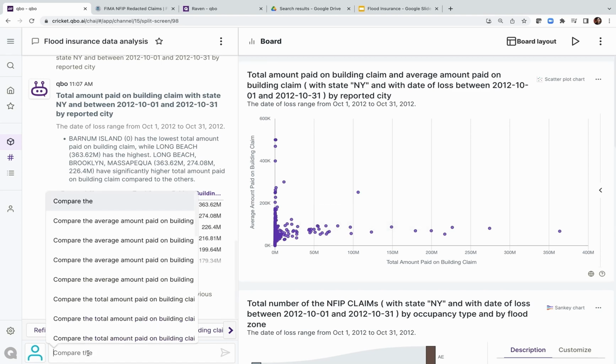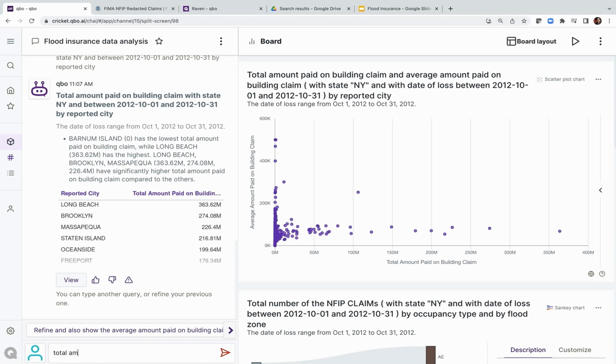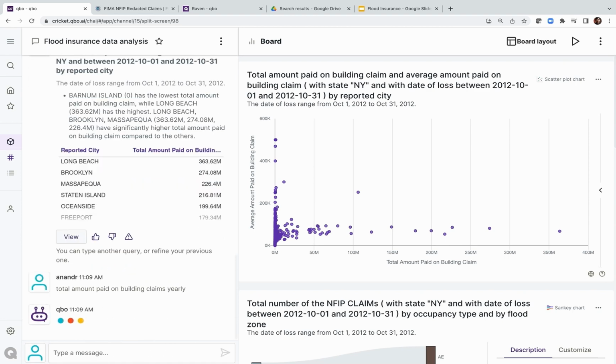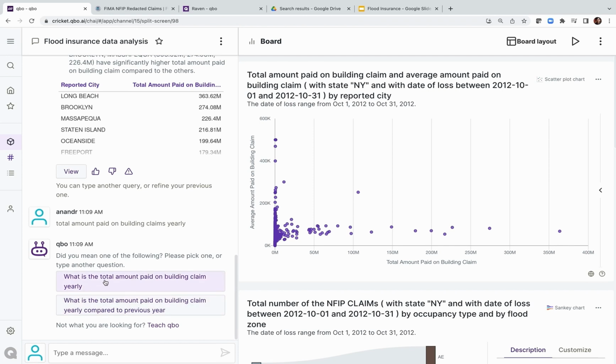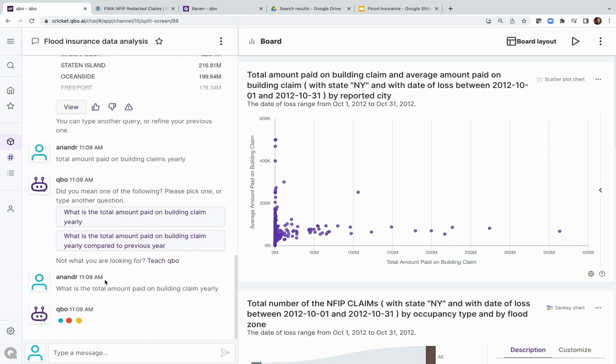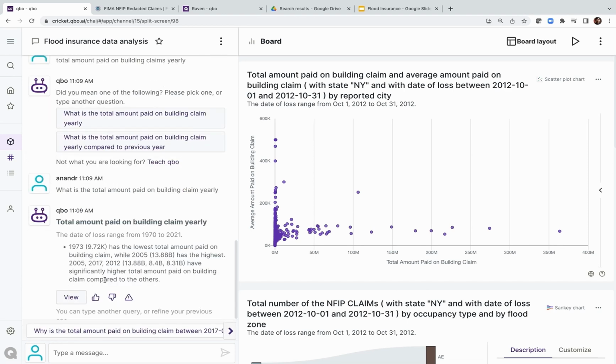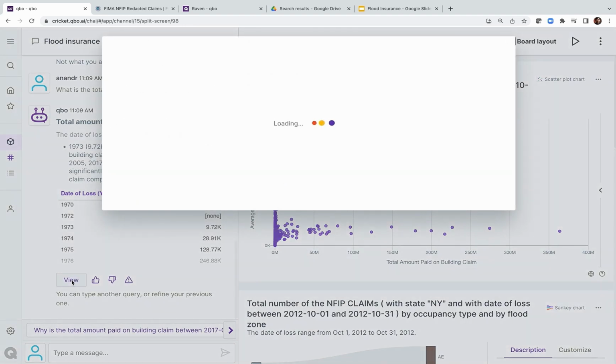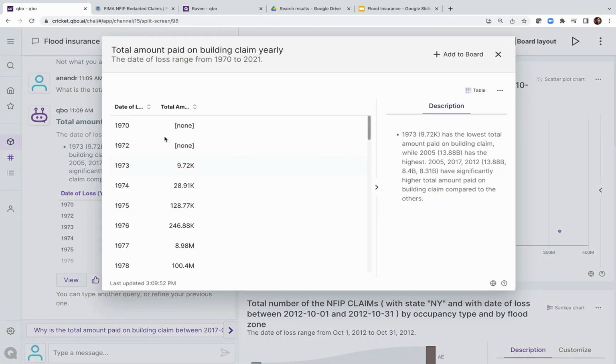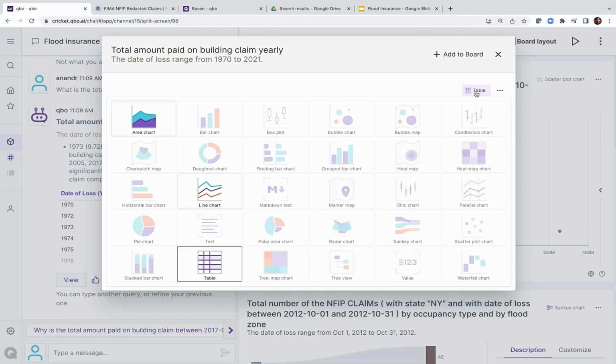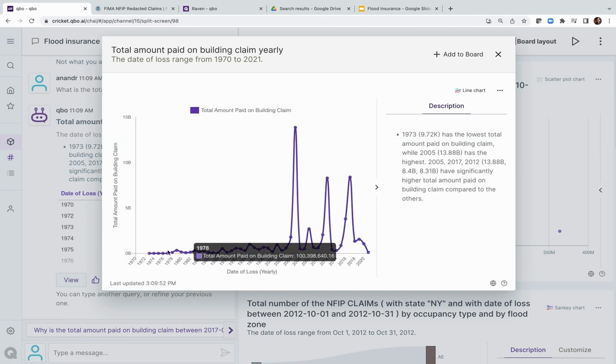A couple of other questions just to explore further. So I could ask questions like total amount paid on building claims yearly. So I'm just stepping back a bit, and instead of focusing on just New York and claims of Hurricane Sandy, I'm going to step back and see what's the total amount across all years, just to get an idea of what that looks like. So here, come back to the table view, but let me change that to a line chart. And let's look at that.